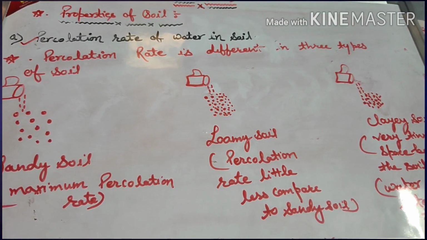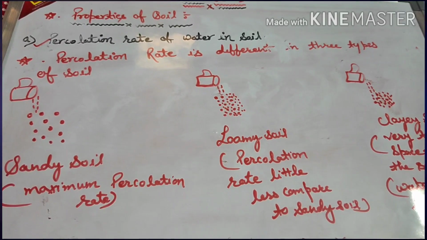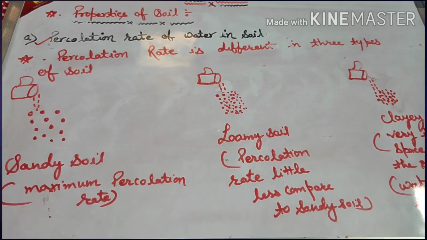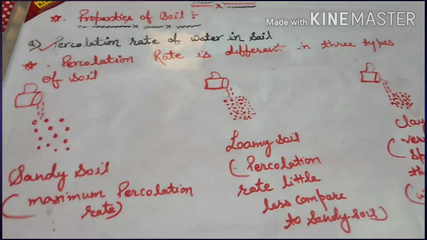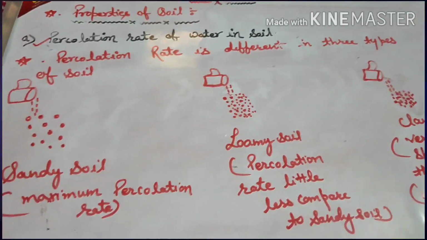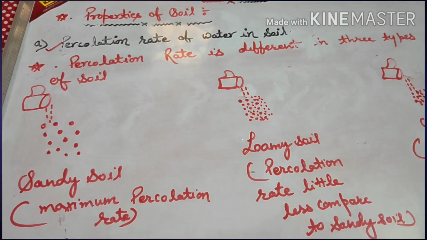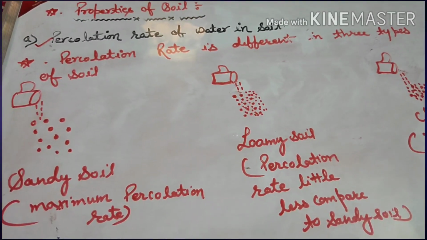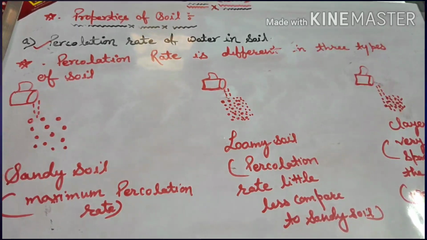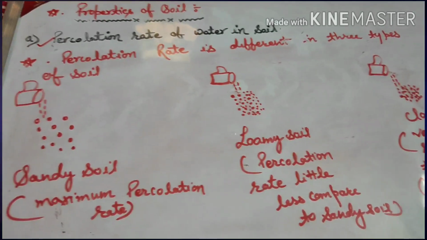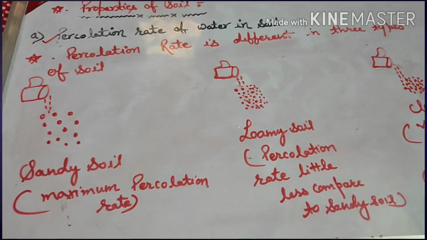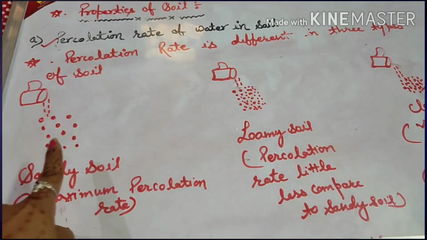Now let's see how exactly the percolation rate differs in three types of soil. In this picture I am trying to explain how fast water is moving down. Percolation basically means the water moving down. And this percolation rate is maximum in the case of sandy soil.